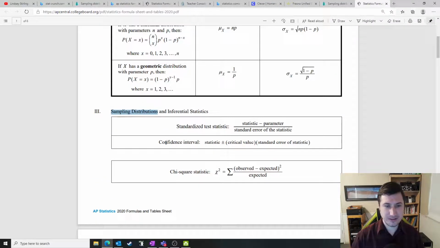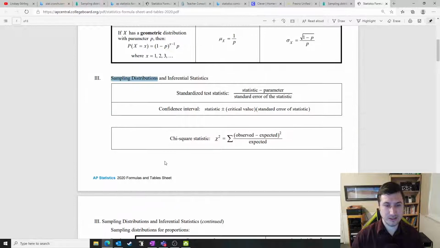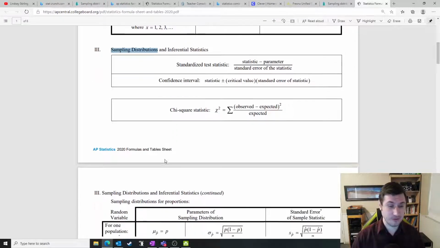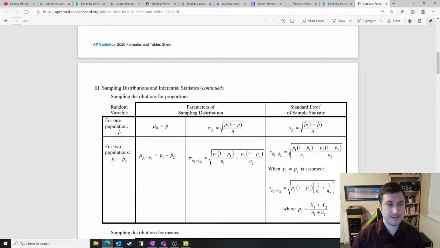Yeah, but we're not doing confidence, we're not doing chi-squared. This will be easier once you know what all of those are. Here we go, sampling distribution for proportions. Here are all our equations from proportions.